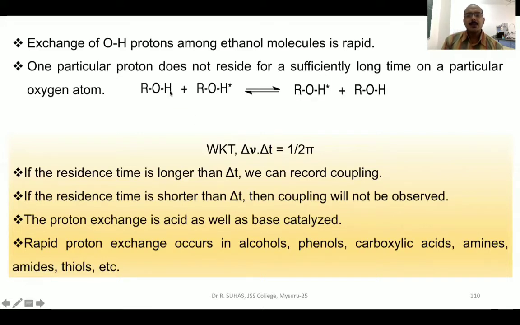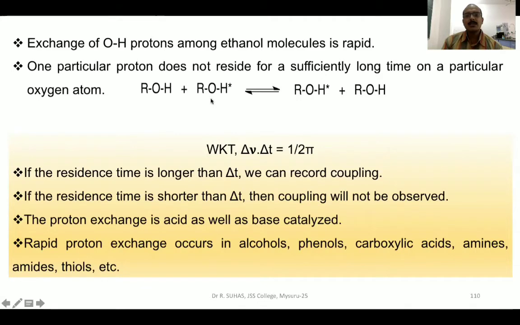If the particular proton is residing on this oxygen atom for a sufficiently longer time than delta t, then one can record coupling. Say, if this proton on this oxygen is not residing for a sufficiently long time than delta t, then no such coupling will be observed.